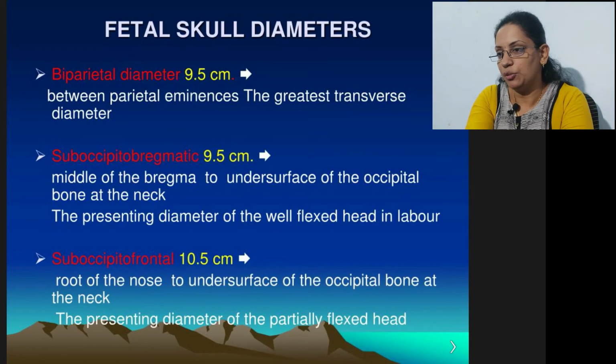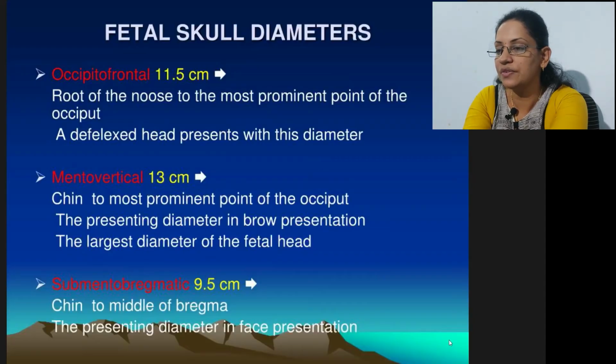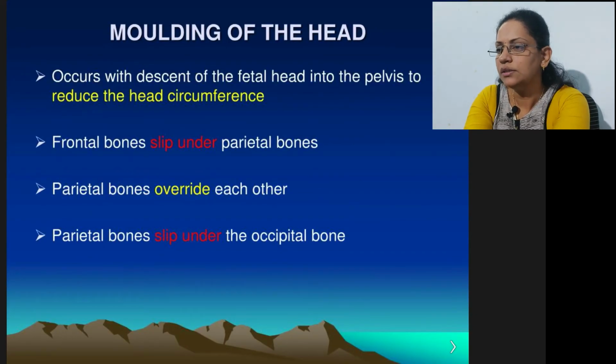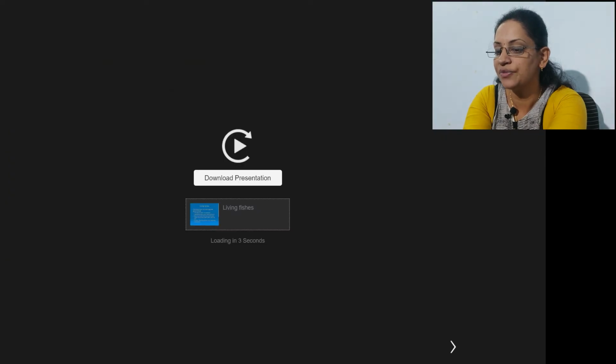Biparietal diameter, that is 9.5 centimeter, in between parietal bones. Suboccipitobregmatic, this is 9.5. Suboccipitofrontal 10.5, again risky diameter. These were the diameters. This is just the molding or the changes of fetal head during the passage to alter the shape or the direction. This is again degree of molding, where actually baby changes the shape and size. So that is about the fetal head.